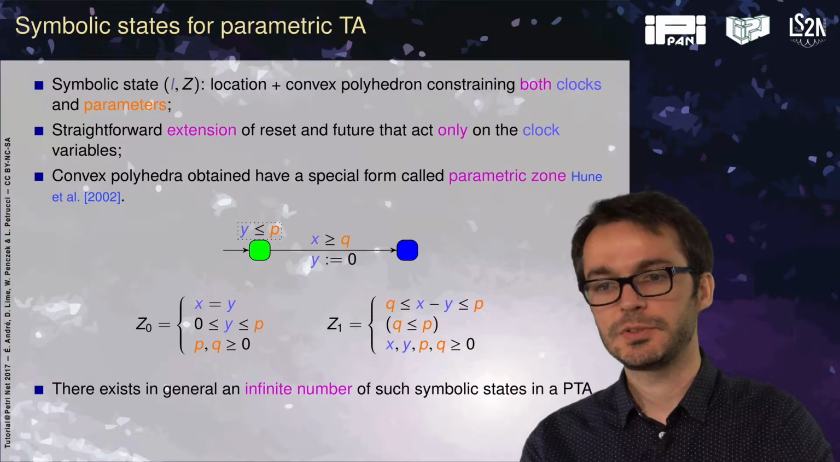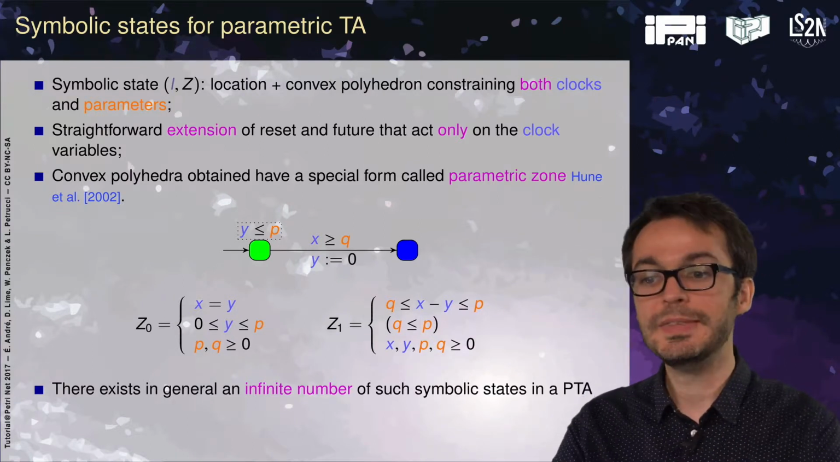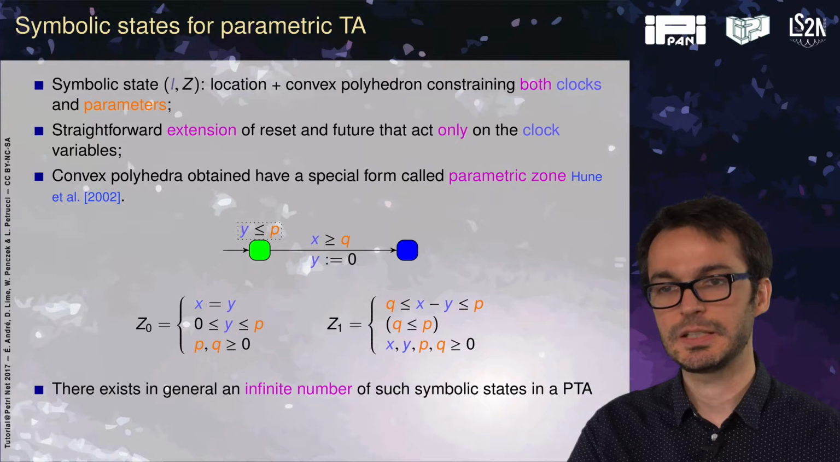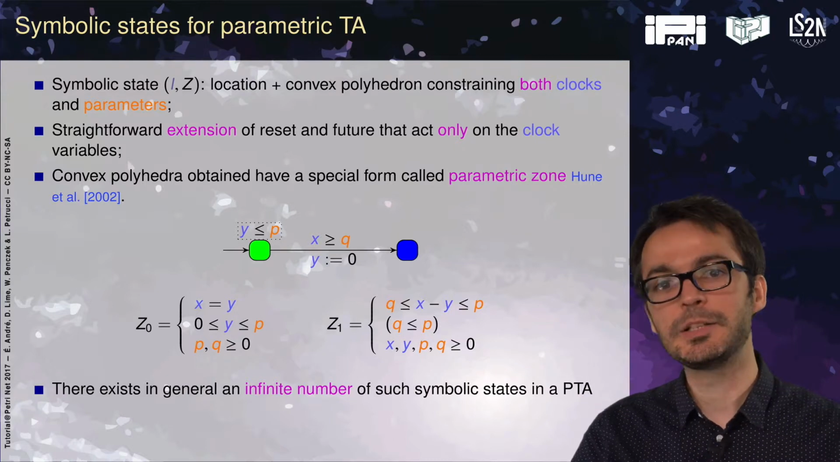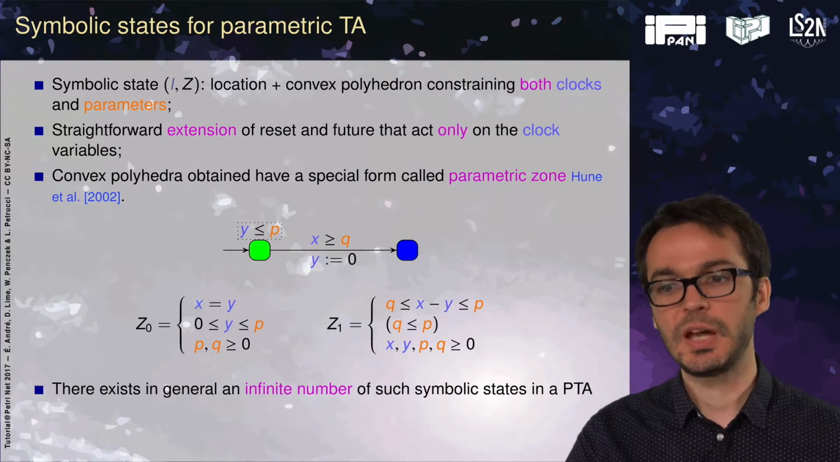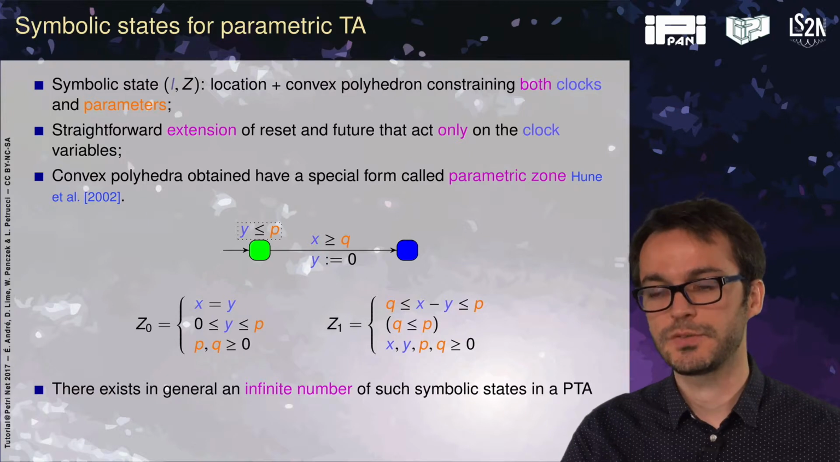A main difference, though, is that we have in general an infinite number of symbolic states in a parametric time automaton, and this is in contrast with time automata, where we have a finite number of symbolic states.